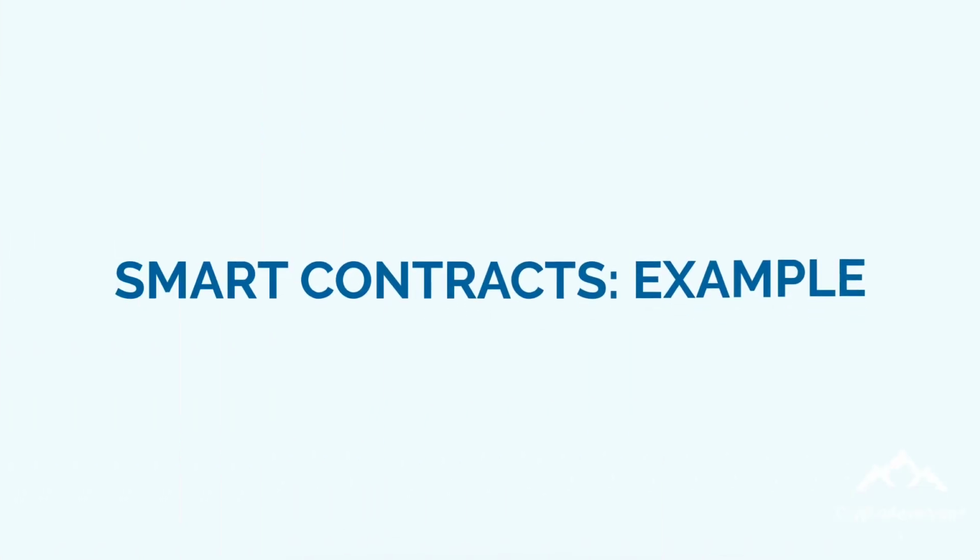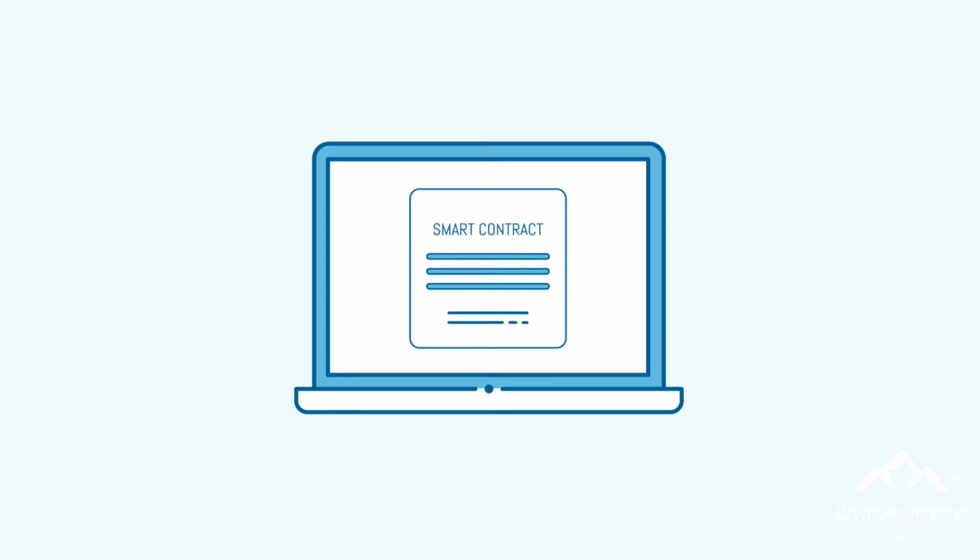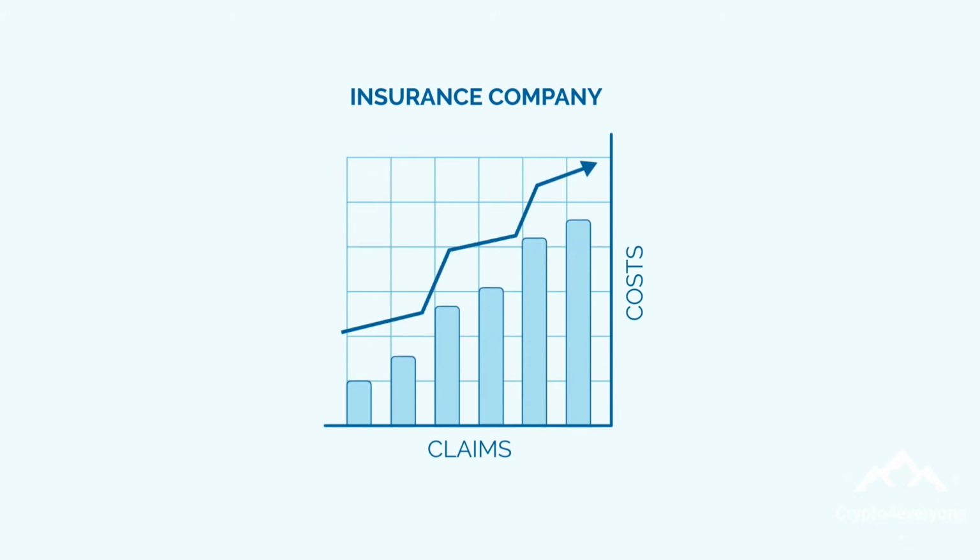Smart contracts. Example. Let's look at how smart contracts could work in the real world using the insurance industry as a model for our example. Traditional insurance companies have a lot of overheads directly related to the large amount of administrative tasks, and therefore human effort associated with creating new customer accounts and processing customer claims.